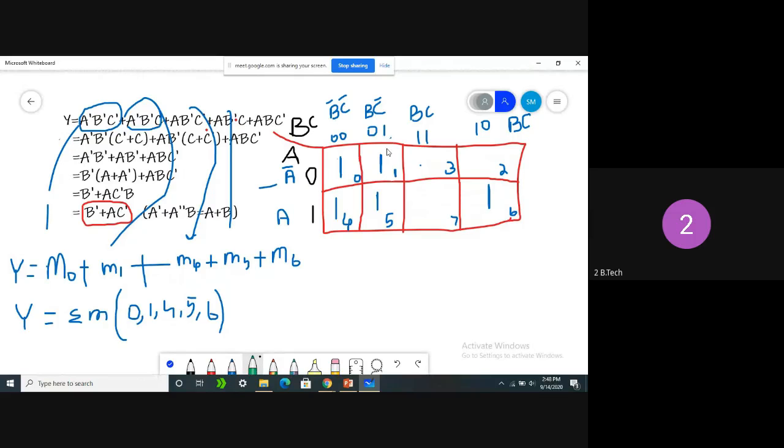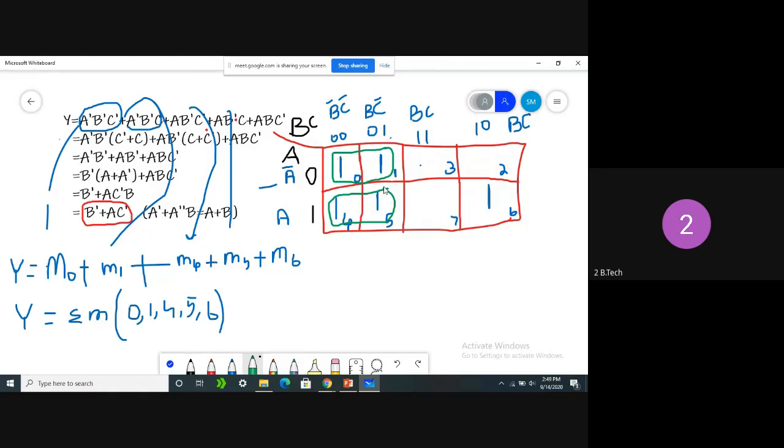These two cells have ones, so all adjacent cells having ones can be combined. Either here also we can combine. This is the way we combine using two cells. This is the one basic rule we need to follow to combine the cells.